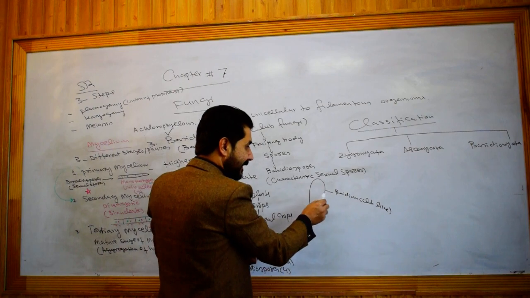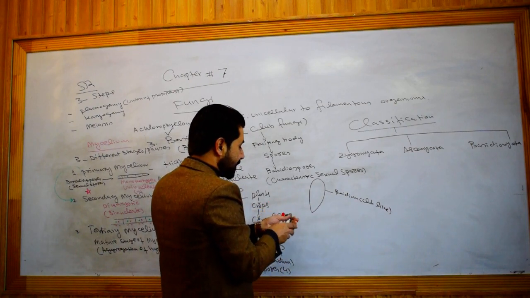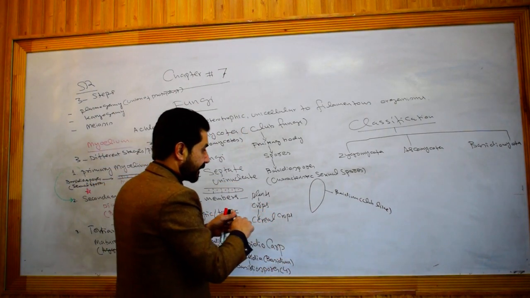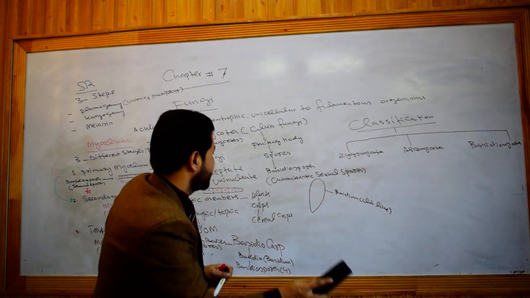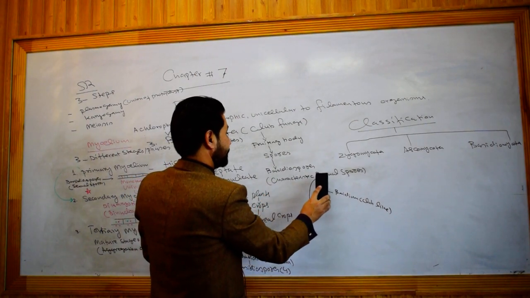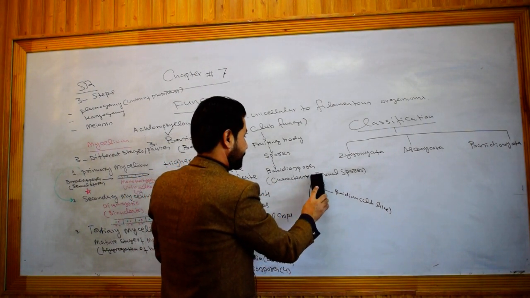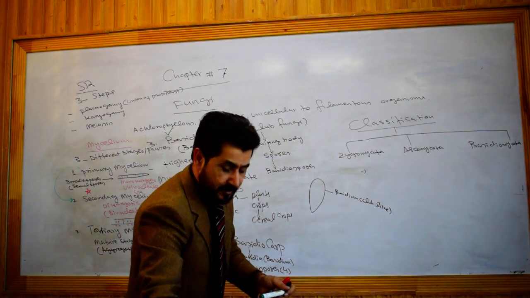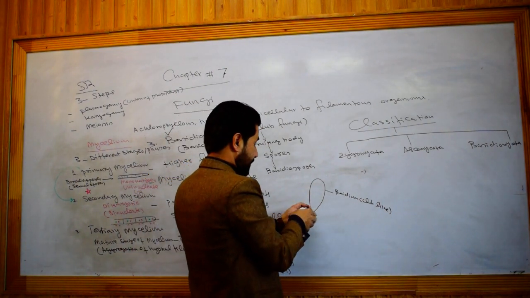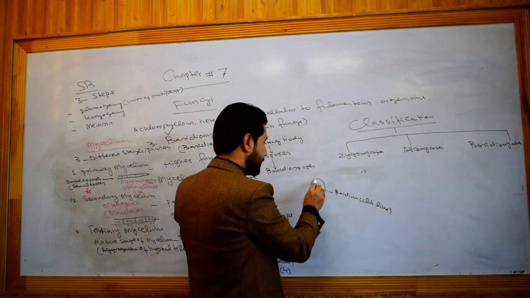And inside this basidium, what is present? Four appendages emerge, just like this.